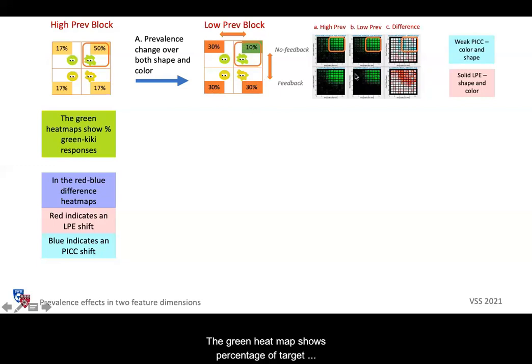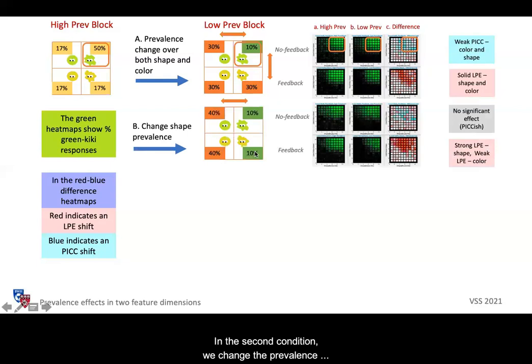The green heat map shows the percentage of target responses averaged across observers for each condition. We then calculated the response difference between the two blocks. Red indicates a low prevalence effect shift, and blue indicates a peak shift. The difference map shows that for both shape and color, there was a weak peak effect without feedback and a solid low prevalence effect with feedback.